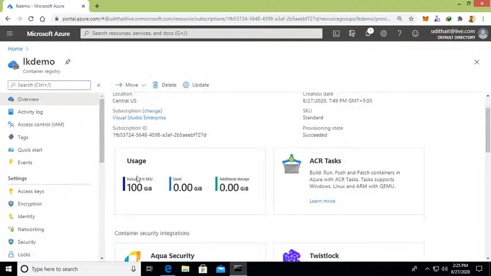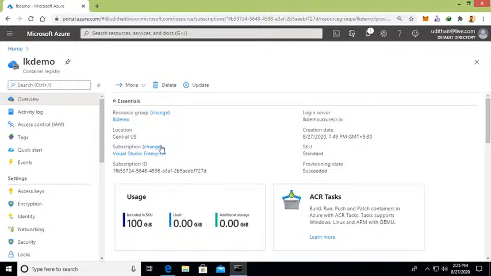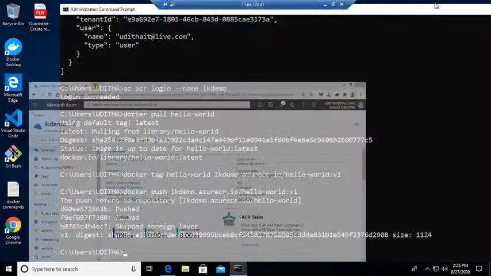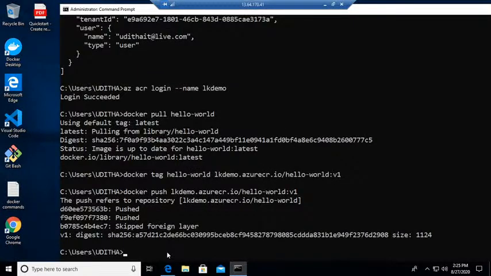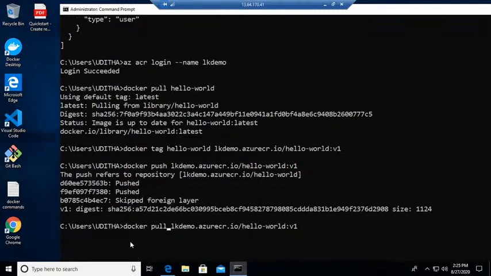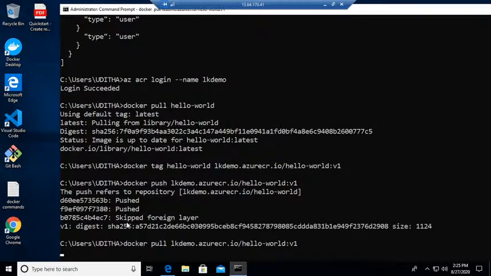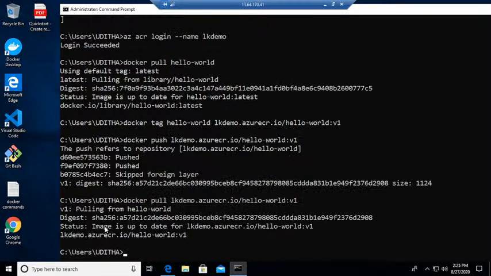That's why you can still see the 100 GB like this. So if you go back to here, we can use the push and pull commands. Pull will be getting the image back. Right now there's no change because the push and pull happen at the same time. There's no code change or anything, so there's no difference between push and pull. You can see the image is up to date.